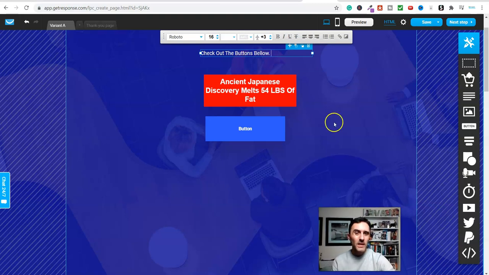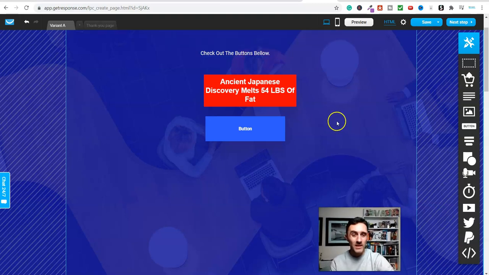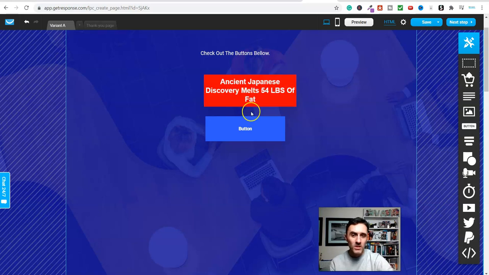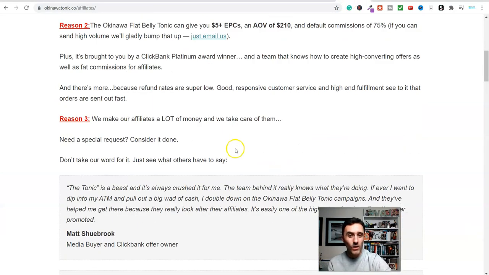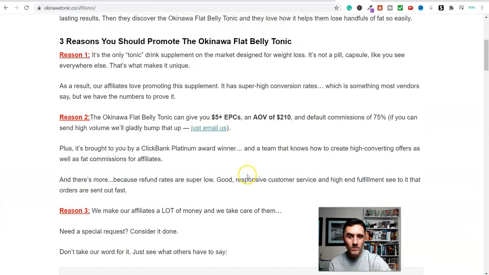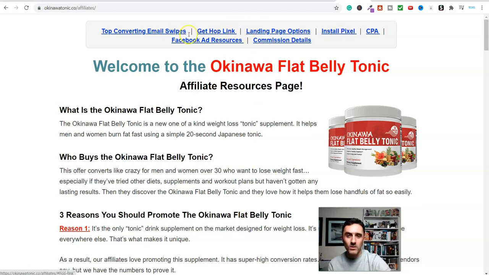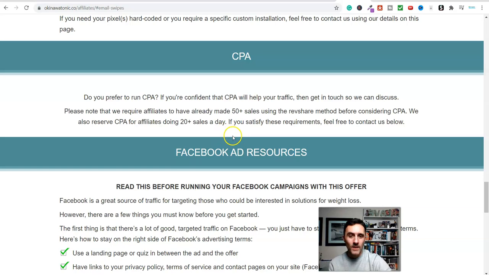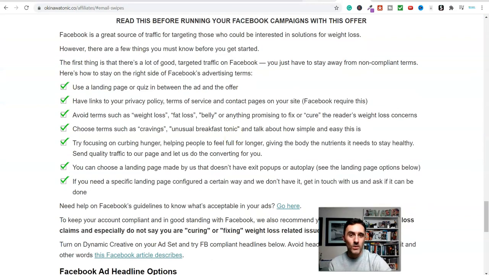Something like that. And again, you'd spend a little bit of time on this because, as I mentioned, this part here is whereby we're making sure it looks good and it's congruent with the products that we're promoting over here. But once you're happy with this and you've got your buttons in here for your different affiliate links, and you've gone through the sales page over here or the affiliate page and have a look at some of the information in here, you can also look at email swipes and lots more. You can come in here and find different things that you put inside of here.